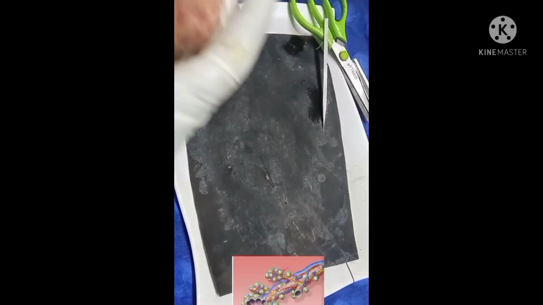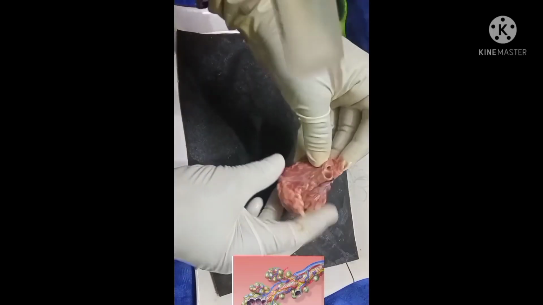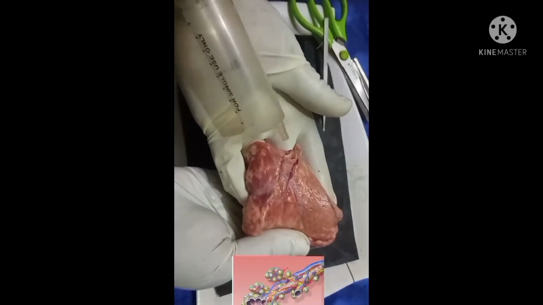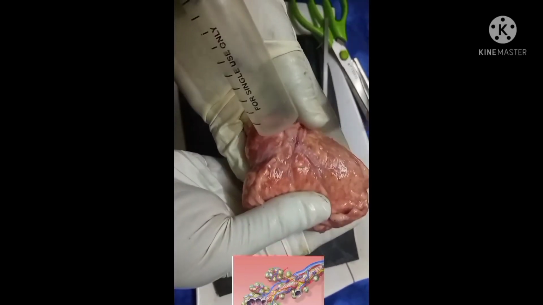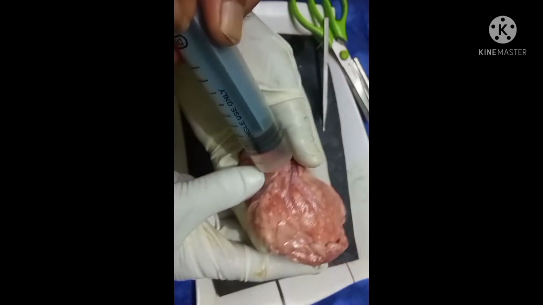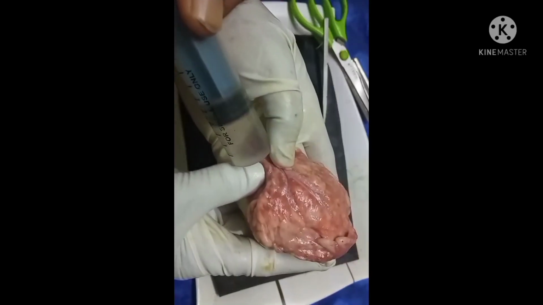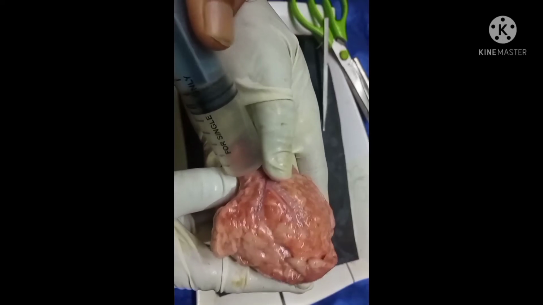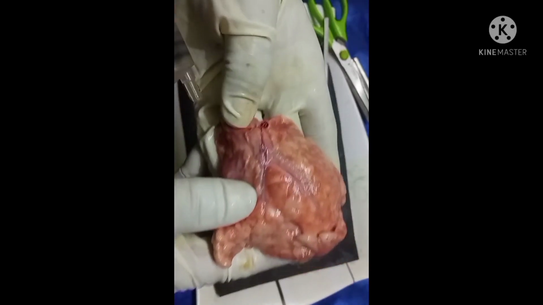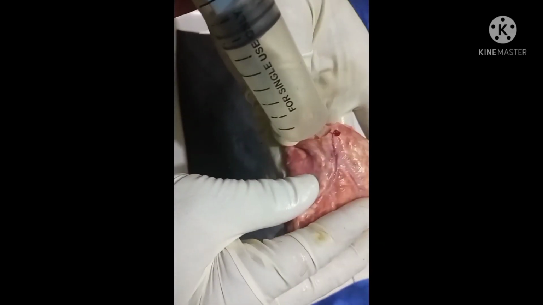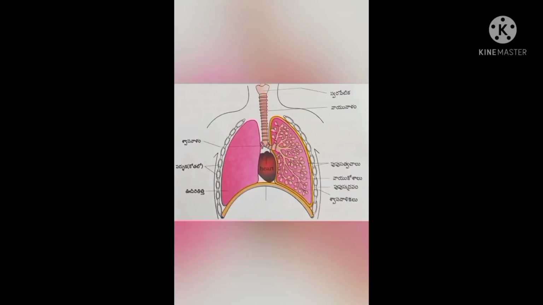The alveoli of the lungs act much like balloons. Take a lobe of lung, and when we pump air through the bronchioles with the help of the syringe, you can observe the expansion of alveoli. See how the air sacs or alveoli inflate with the air inside. In this way, the alveoli inflate and deflate with inhalation and exhalation. Inhaled oxygen moves from the alveoli to the blood in the capillaries, and carbon dioxide moves from the blood in the capillaries to the air in the alveoli.